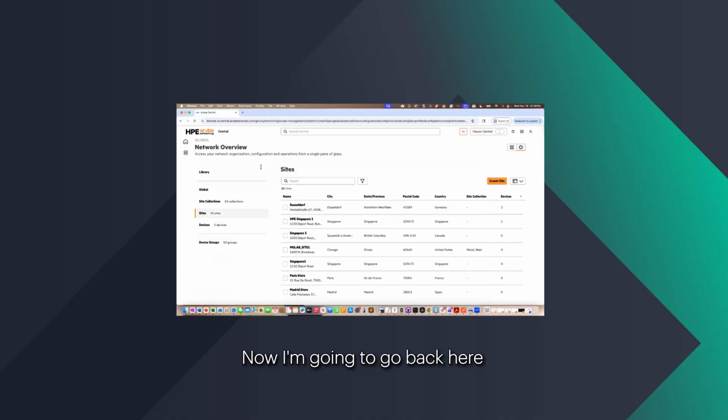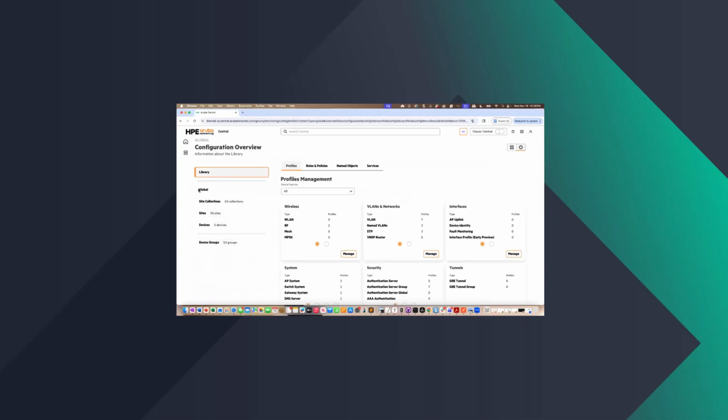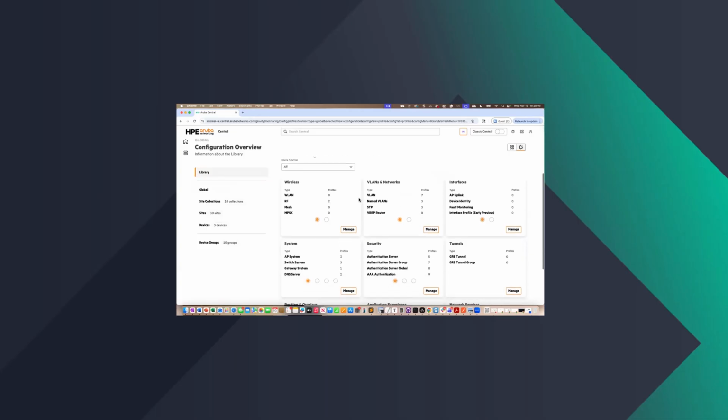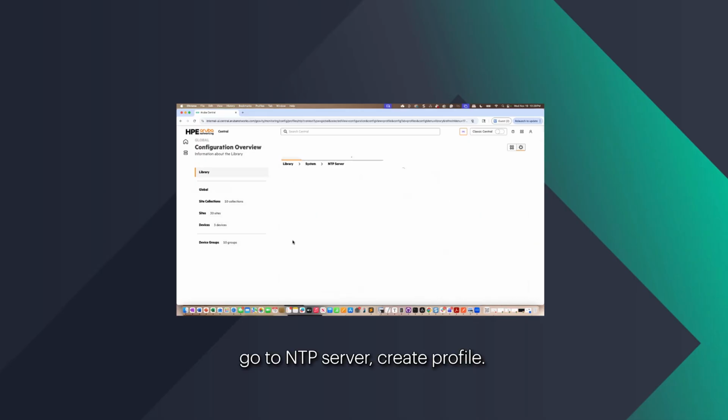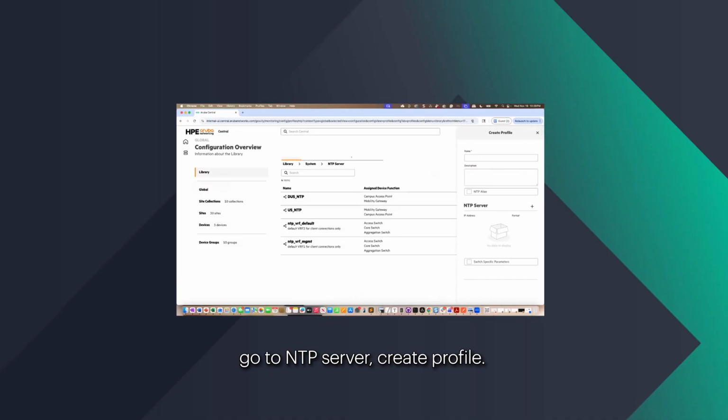Now I'm going to go back here and create a profile. So I'm going to go to the library. I'm going to create an NTP profile. So I'm going to go to System, go to NTP server, create profile.